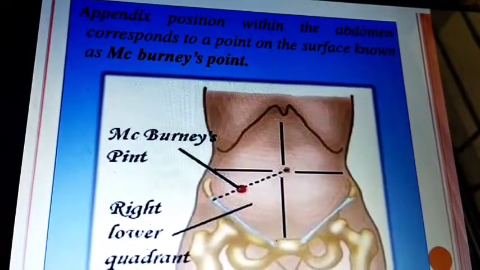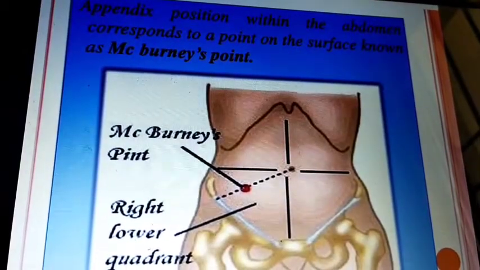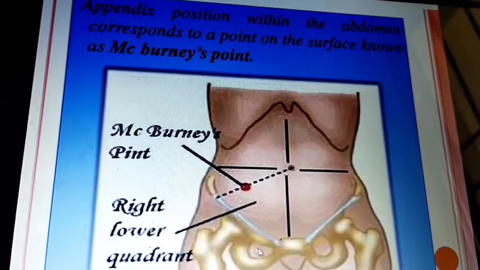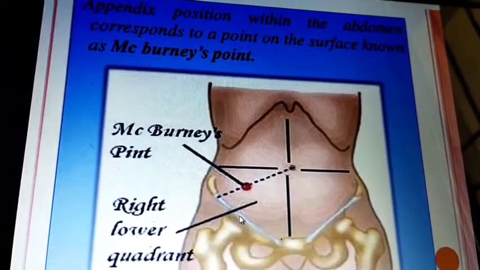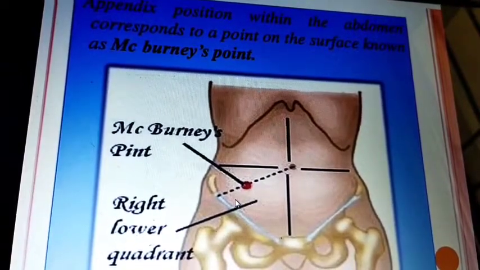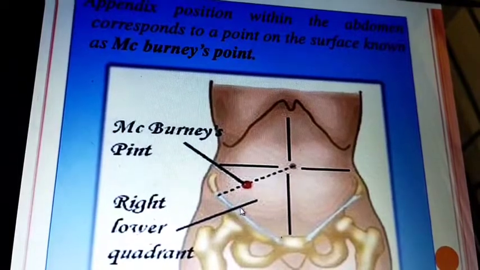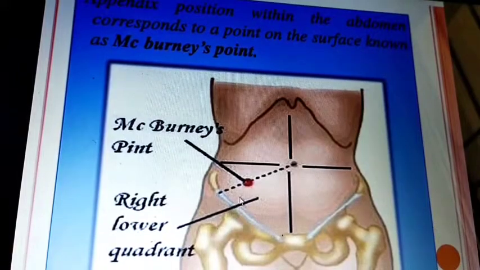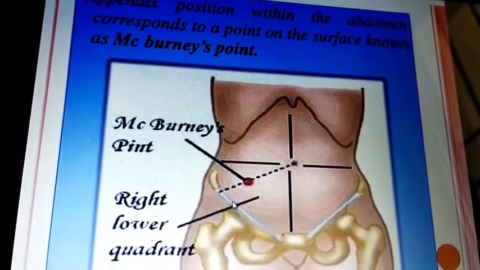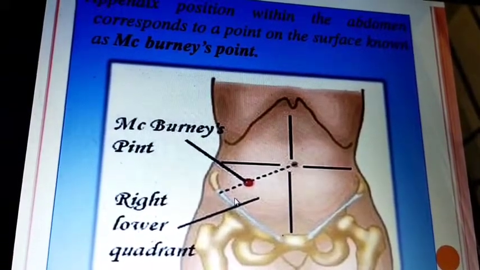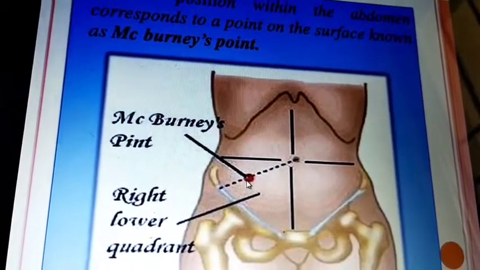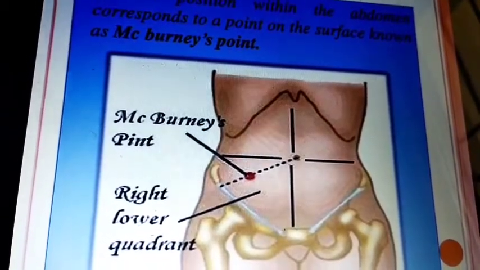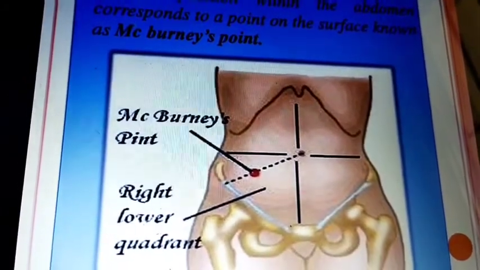Or you can also use another method. You identify the inguinal ligament. In that, just above the mid-inguinal ligament, 2 to 4 cm above towards the upper side, towards the lateral side, not the medial side, just above 2 to 3 cm, you can find the tip of the appendix, or you find the cecum.